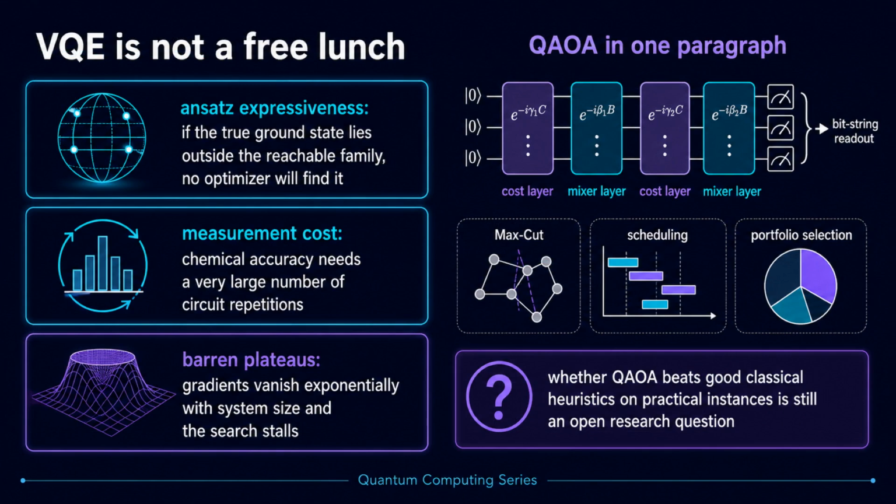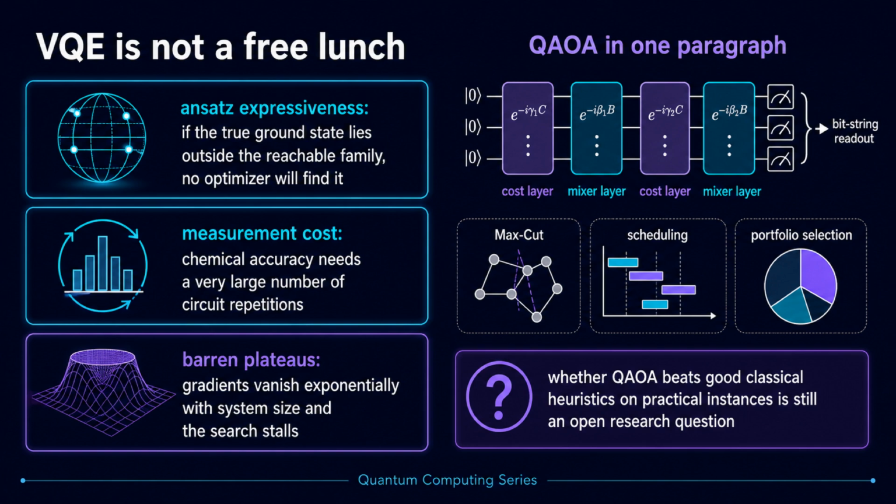What the toy hides is measurement noise, because a real device estimates each energy from a finite number of shots. And VQE is not a free lunch. Its accuracy is capped by how expressive the ansatz is. If the true ground state lies outside the family the circuit can reach, no optimizer will find it.